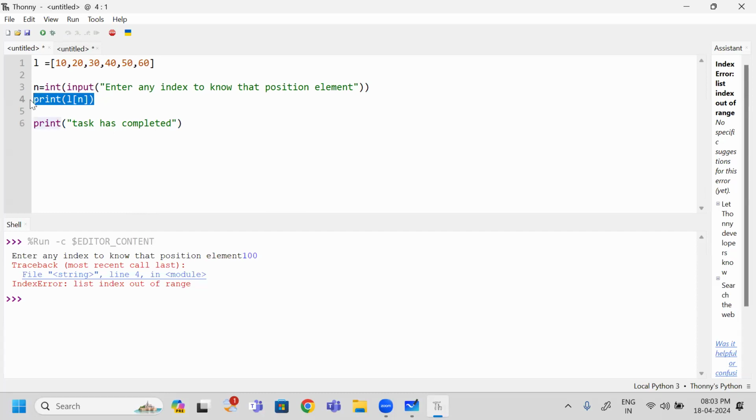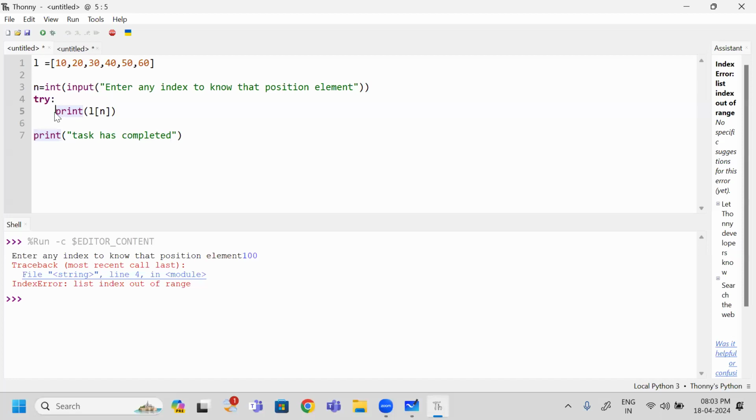So when an exception is raised, what happened? Is the remaining flow executed? No. Then how can I handle this one? By using try and except. So how can I write try? First I will write a try, colon. Next I will take the indentation from this one.